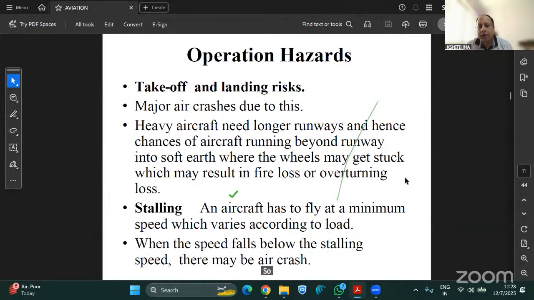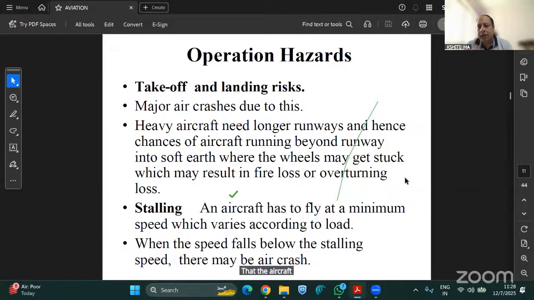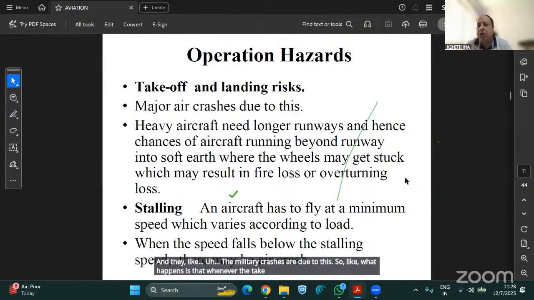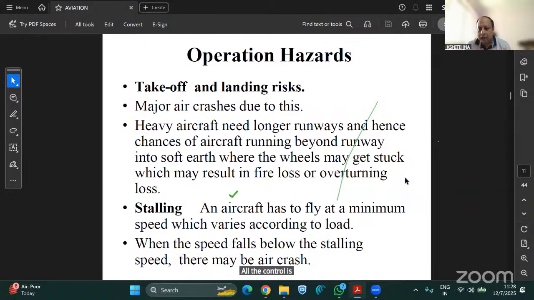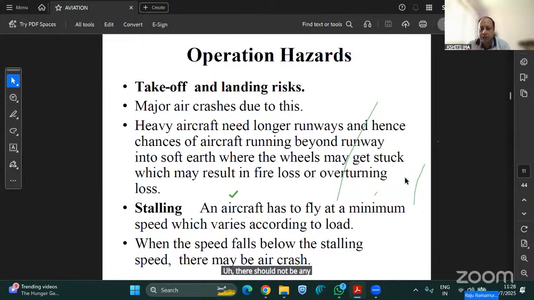So I will explain. See, what happens is that during takeoff and landing, the aircraft is being flown by the pilots. So pilots are under huge stress. Whenever the takeoff is happening, all the control is with the pilot and the co-pilot of the aircraft, and they are under huge stress. And during that, there should not be any possibility of any loss or anything. So that has to be taken care of.